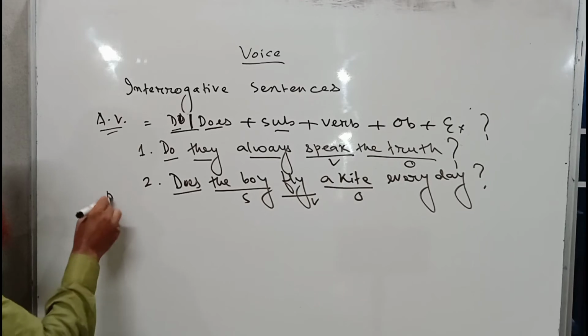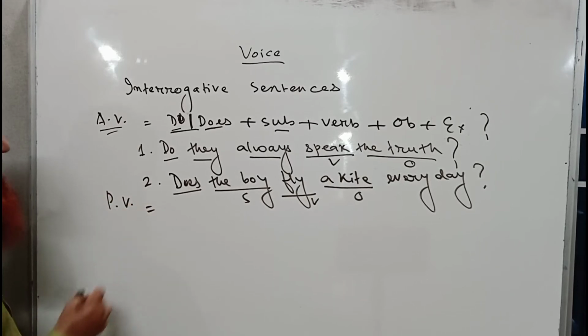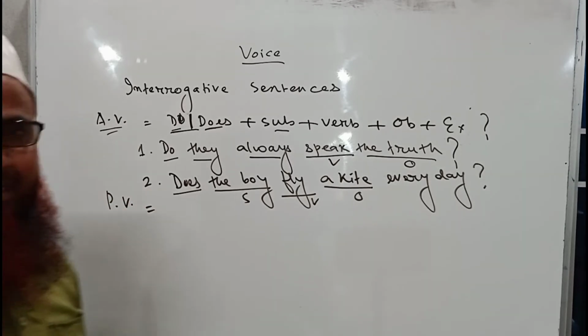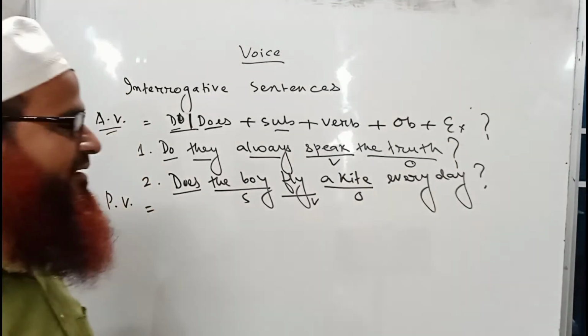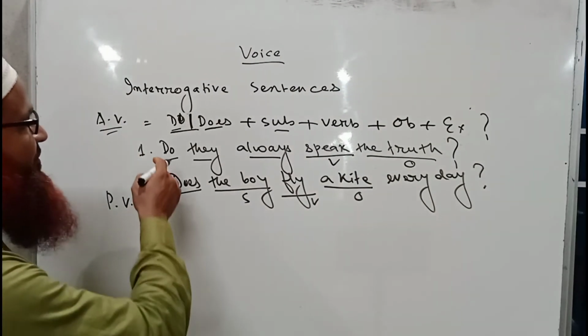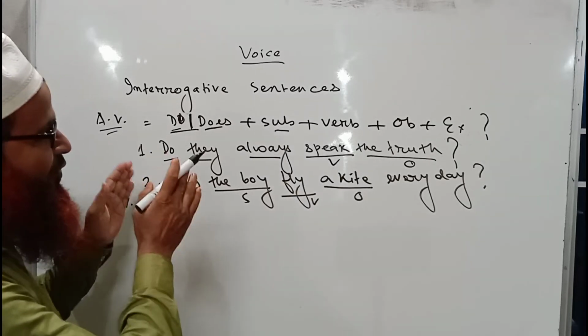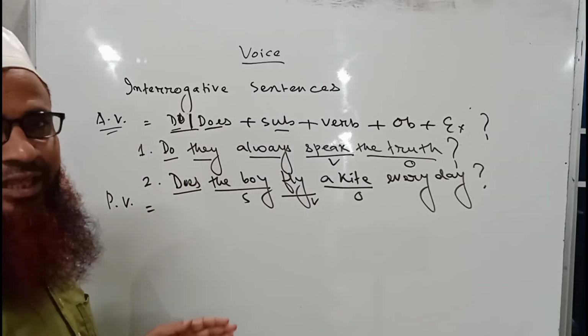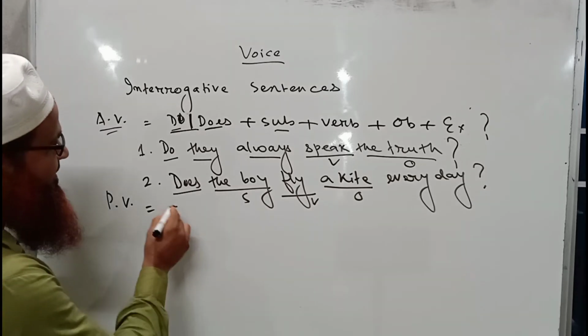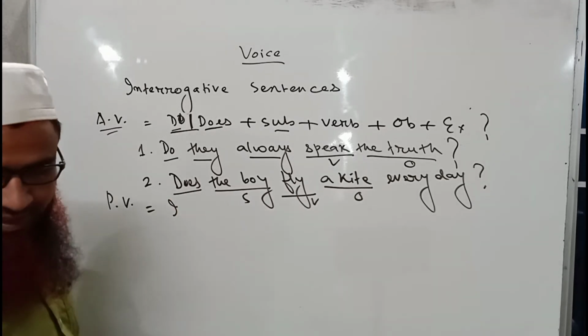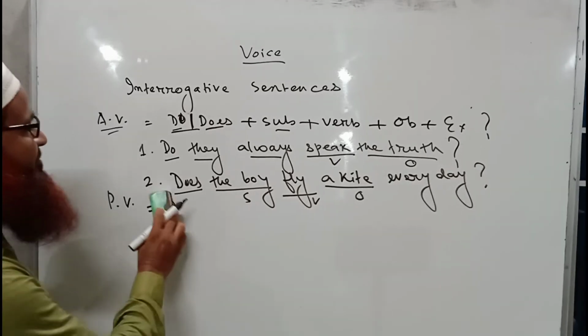Then if we want to change these two sentences into passive, how will we do it? Very easy. If do or does is used for a question, then we always use am, is, are in passive voice.